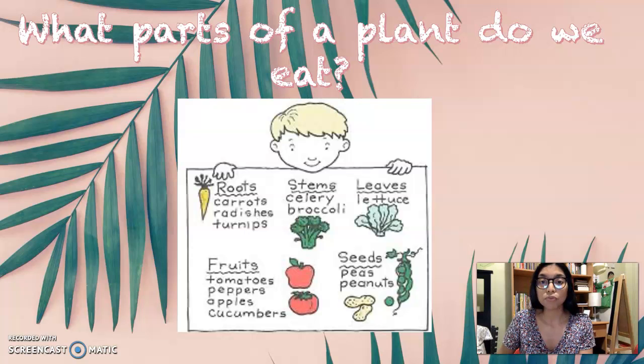So carrots are the roots of a plant. Radishes are the roots of a plant, and so are turnips. Then we go to stems, which is celery is the stem of that plant. Broccoli also is the stem, and we eat it. Leaves are the lettuce. Fruits, you have tomatoes, peppers, apples, cucumbers, and seeds are peanuts or peas, right? So these are the parts of a plant.